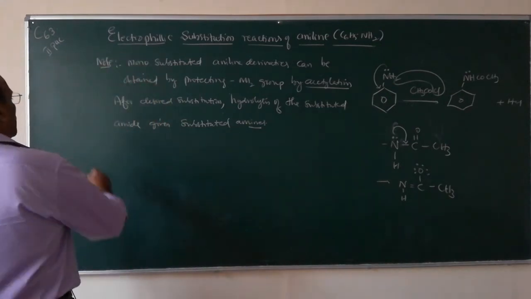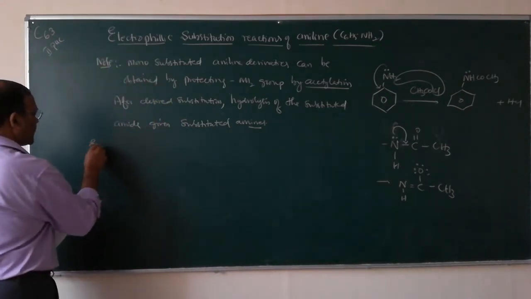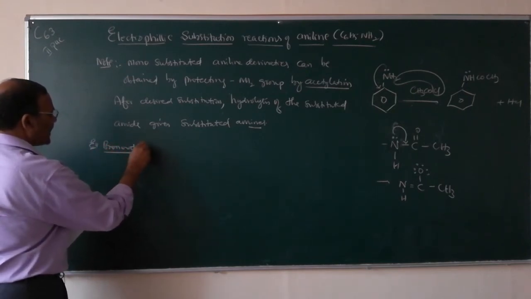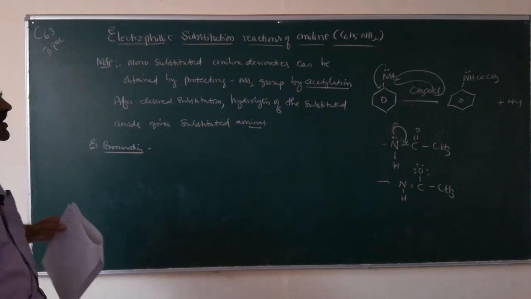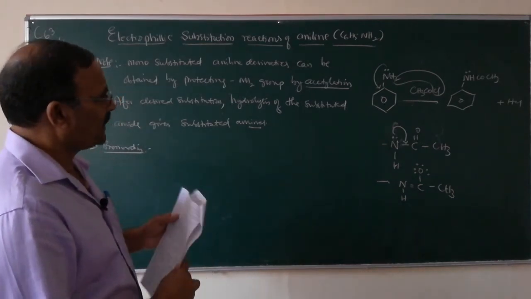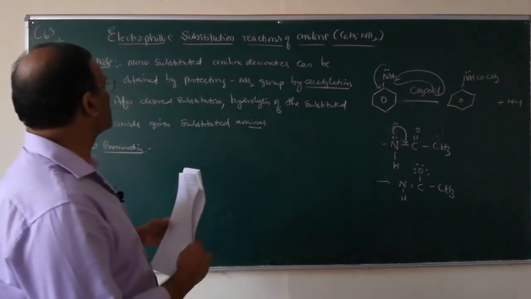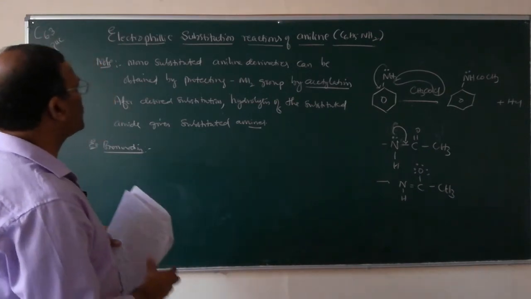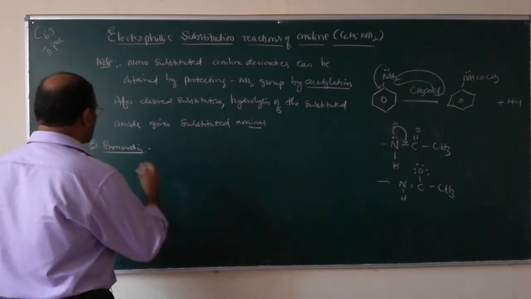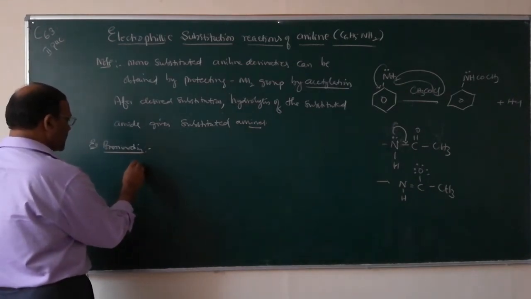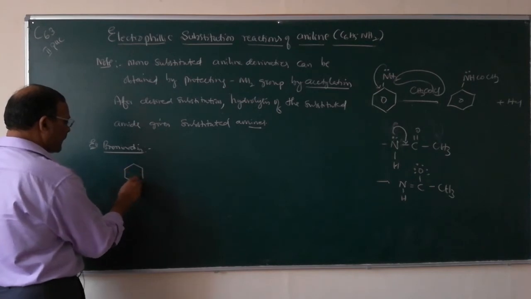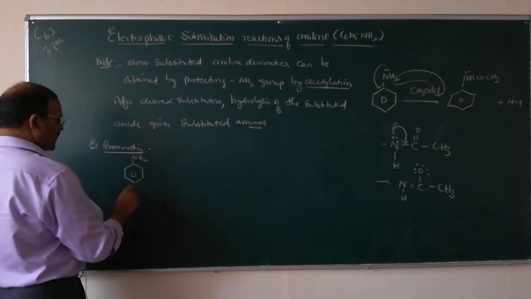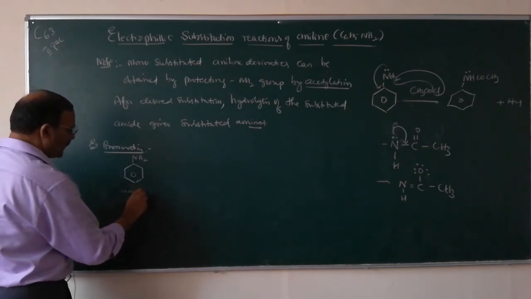So, say for example, bromination. If aniline is directly brominated, you will get 2,4,6-tribromoaniline. If you want a mono substituted aniline derivative, for example by bromination, what happens? This is aniline.